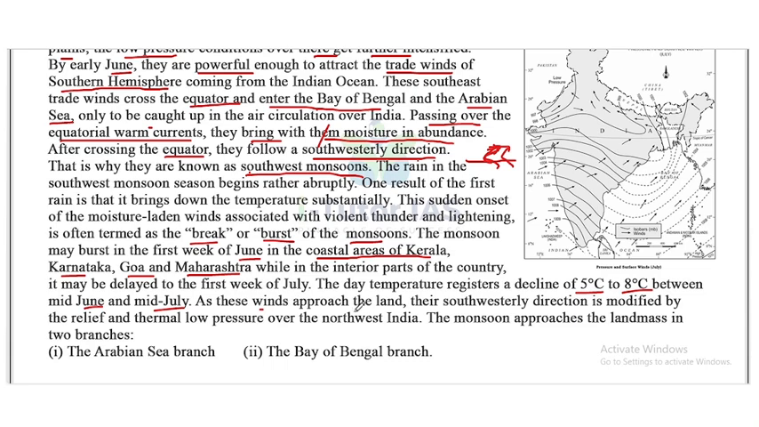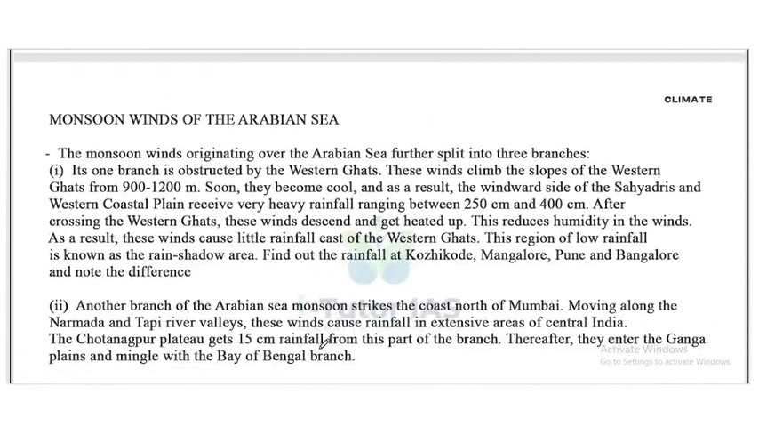As these winds approach the land, the southwesterly direction is modified by the relief and thermal low pressure over northwest India. The monsoon approaches the landmass in two branches, that is the Arabian Sea branch and the Bay of Bengal branch. Monsoon winds of the Arabian Sea.